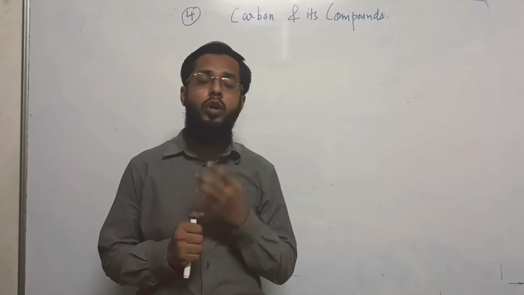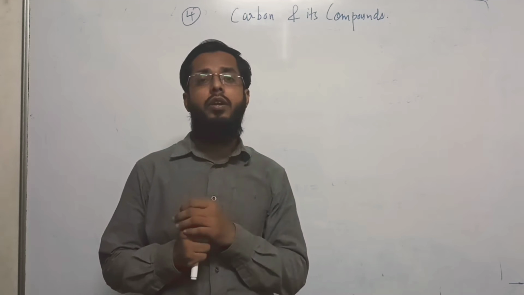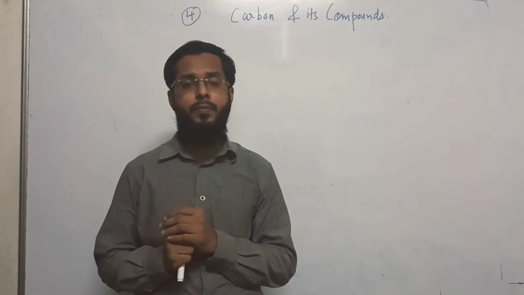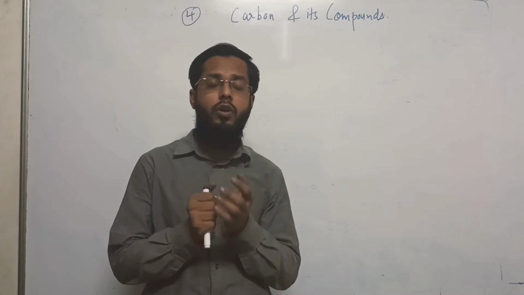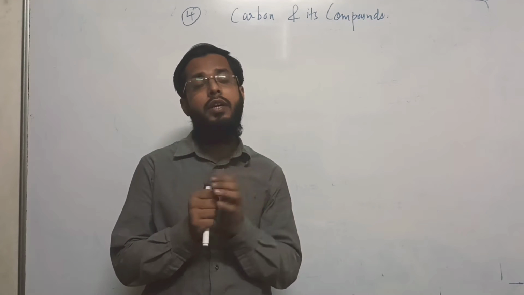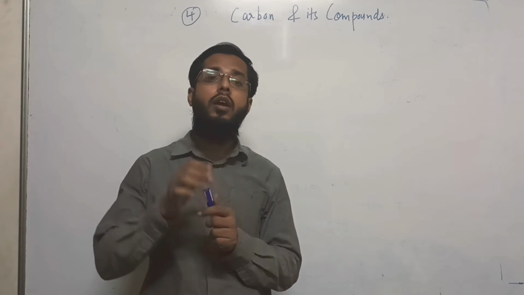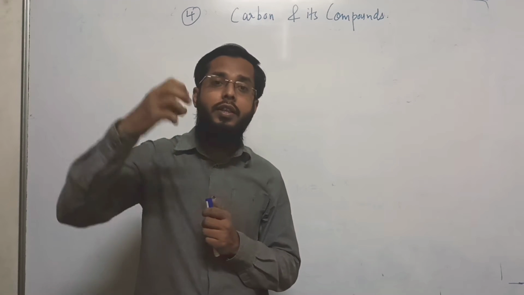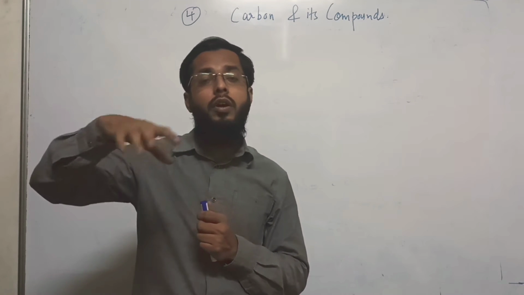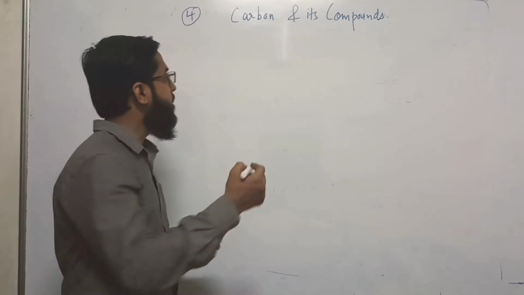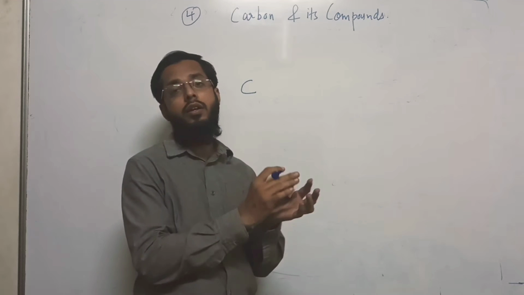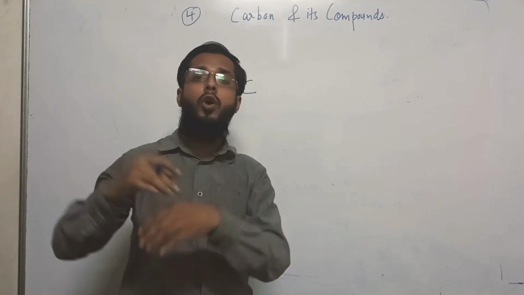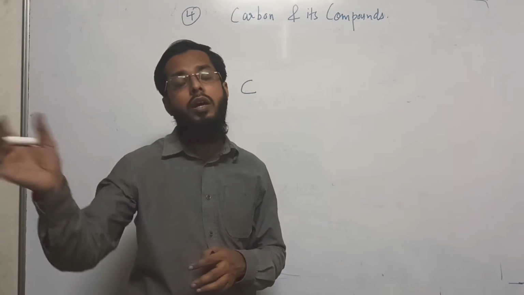Now let me tell you, carbon is a unique element among 118 elements because the number of compounds formed from carbon is a lot more than the number of compounds formed from the rest of the elements, which means कार्बन से बने हुए कंपाउंड्स बहुत ज्यादा हैं compared to all compounds formed from the rest of the elements